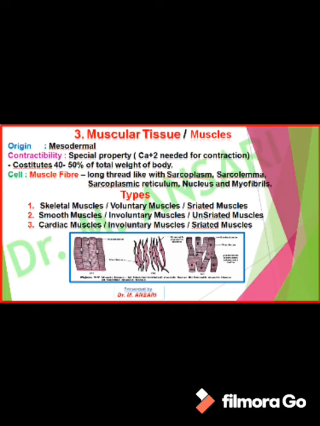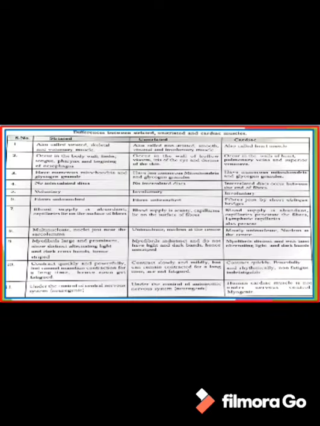There are three types of muscles present in our body: skeletal muscle, smooth muscle and cardiac muscle. This classification is on the basis of origin. But on the basis of function, skeletal muscle is also called voluntary muscle, smooth muscle is involuntary muscle, and cardiac muscle is again involuntary muscle. Skeletal muscle shows striations, that's why it is called striated muscle. These striations are absent in smooth muscle, which is unstriated. A faint striation can be observed in cardiac muscle, hence cardiac muscle is also a striated type of muscle.